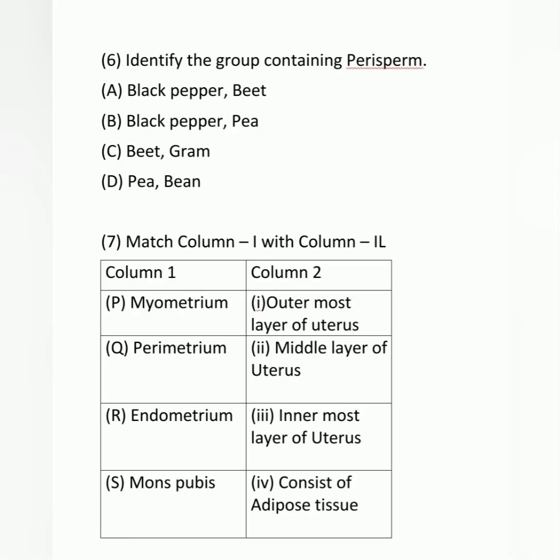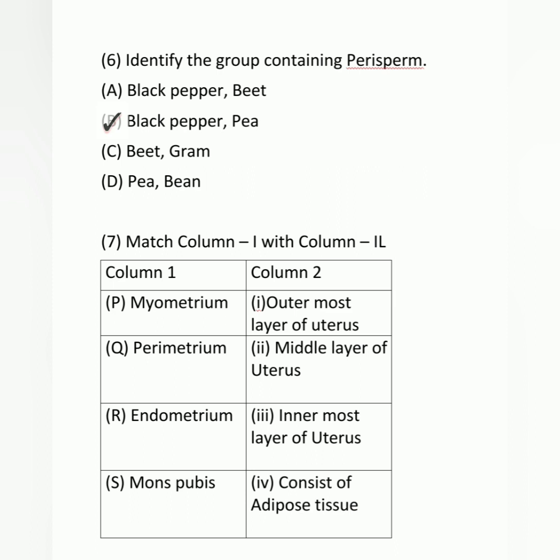6. Identify the group containing perisperm. So, what is perisperm? It is a mass of nutritive material outside the embryo sac. Here, the answer is black pepper and beet.